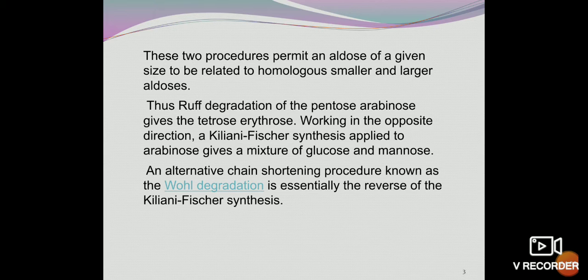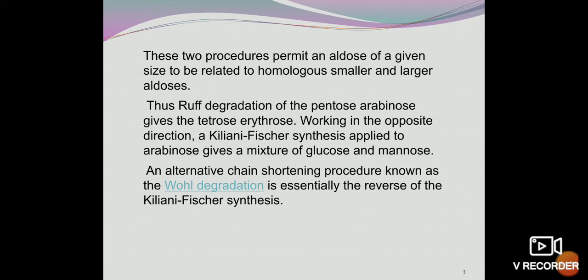So, in degradation, a pentose sugar, arabinose, was converted to a tetrose, which is erythrose. Working in the opposite direction, a Kiliani-Fischer synthesis applied to arabinose gives a mixture of glucose and mannose. So C5 is converted to C6. C6 is a mixture of glucose and mannose, they are epimers.